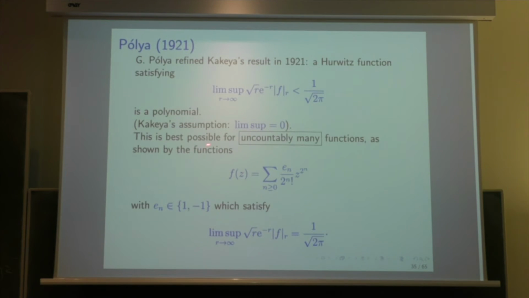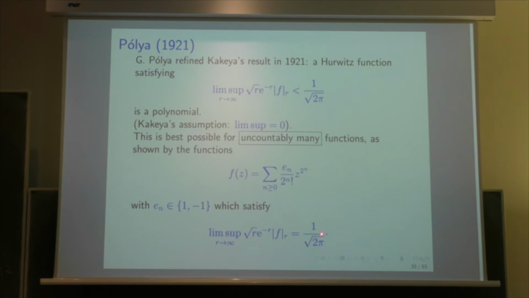This proves that we have now uncountably many functions which satisfy this condition here. So this is quite different from the situation with the integer valued entire function, where because of the result of Hardy and then Pisot, we had only countably many functions. Now we have uncountably many functions.